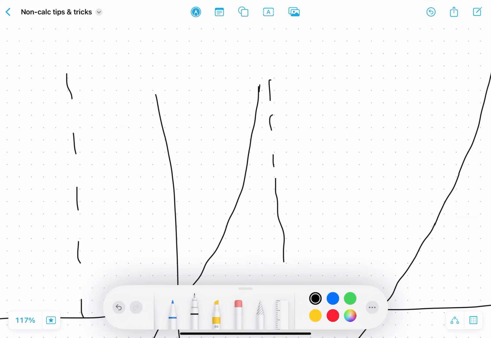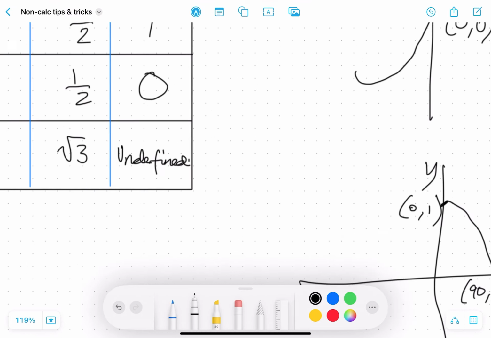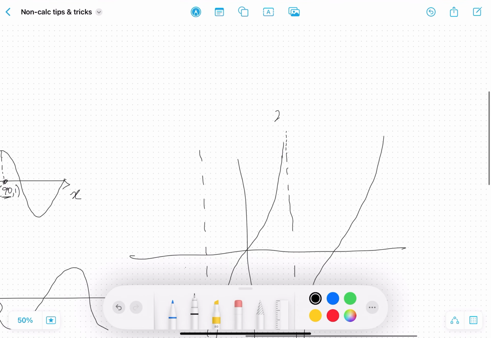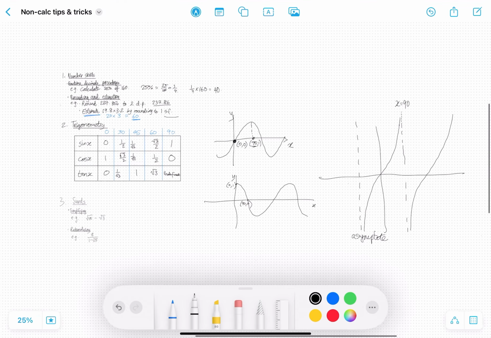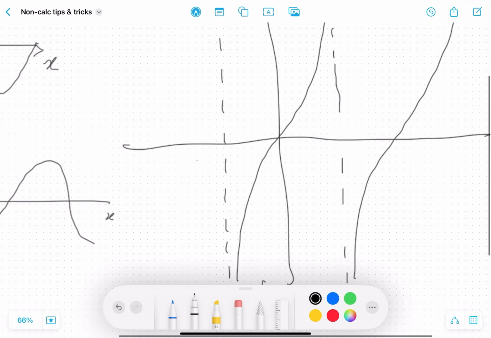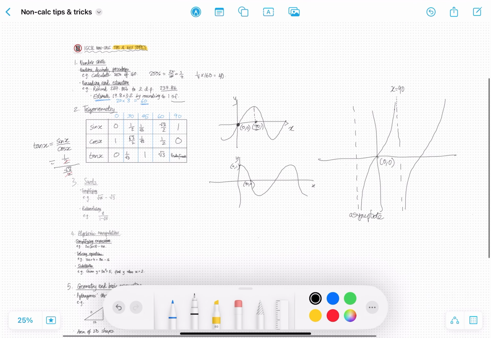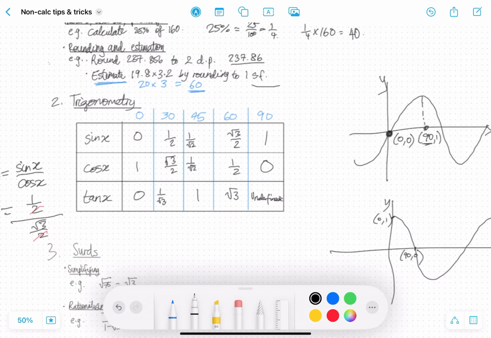As you can see, this curve continues to approach this line, but it will never actually touch it. This is the reason why tan of 90 is undefined, because this asymptote line is where x is equal to 90. The tan graph never actually touches the asymptote, hence it's undefined. Again, this is 0, 0. And that's just a little visual interpretation of these values.